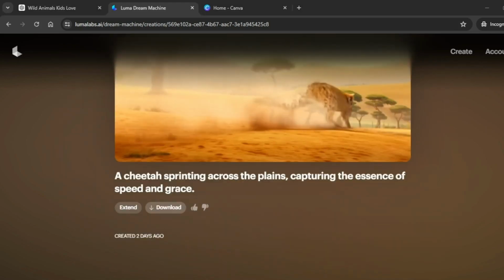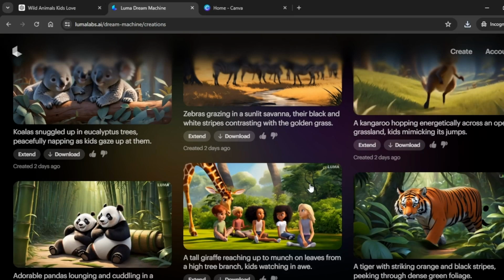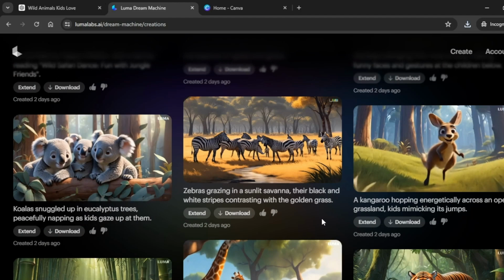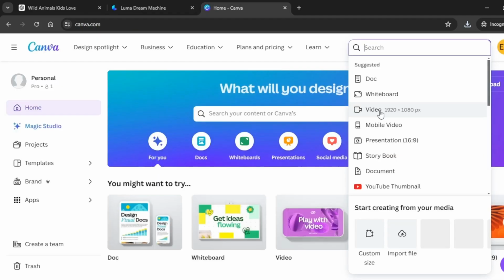Ensure that you properly name your video so that when you get to the last step of editing the video, it's going to be very easy. Once you're done downloading all your animated images, we will head over to the last step where we're going to edit the entire video. And to do that, you're going to use Canva. Head over to canva.com and you're going to click on create a design. And we're going to create a YouTube video, 1920 by 1080 pixels.